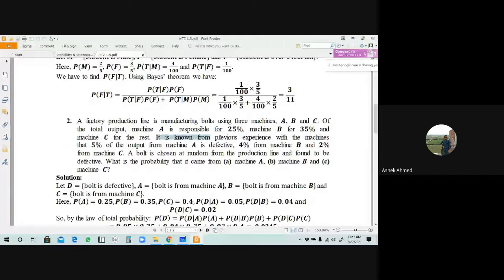But it is known from previous experience with the machines that 5% of the output from machine A is defective.